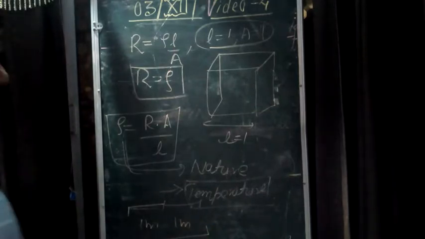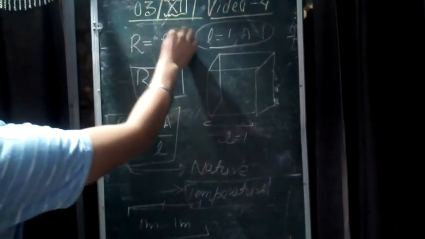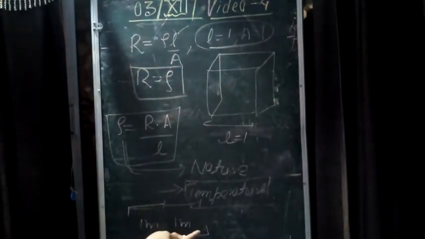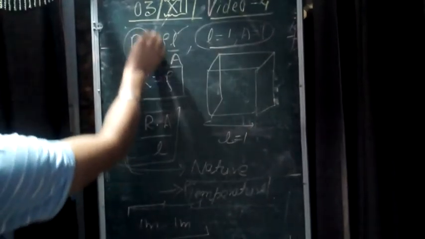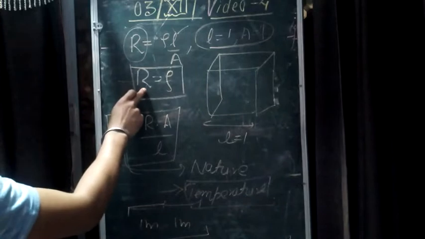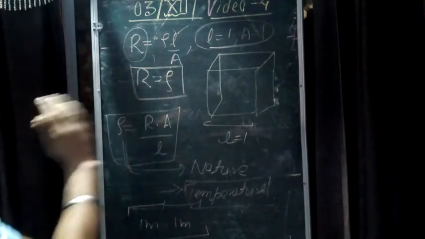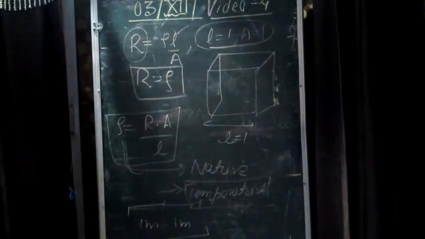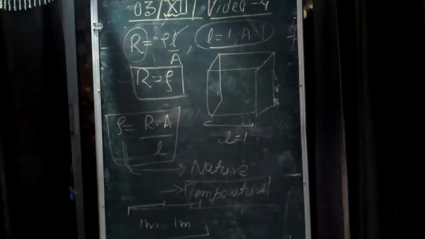Total is 2 meter, which means length is varying. Because resistance depends upon length, length is doubled, it means resistance is doubled. But we cannot say that resistivity will be doubled or halved. No, it will not vary, because we have already discussed that it depends only on the nature of the material.